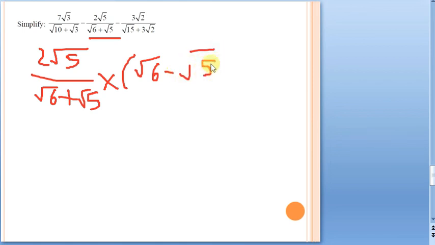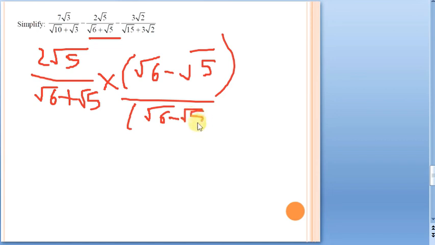Keep in mind, we have to keep brackets whenever you have a binomial combination like this, in order to avoid mistakes. Now in the denominator, root 6 plus root 5 into root 6 minus root 5 is a plus b into a minus b. Root 6 square is 6, root 5 square is 5, and 6 minus 5 is 1 only. That means this entire result will become 1.